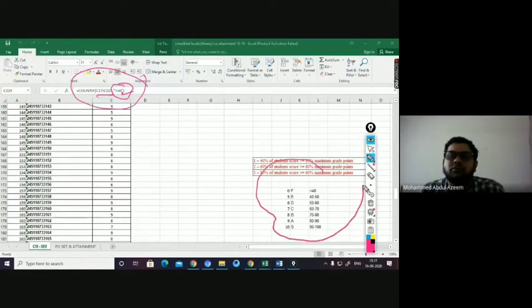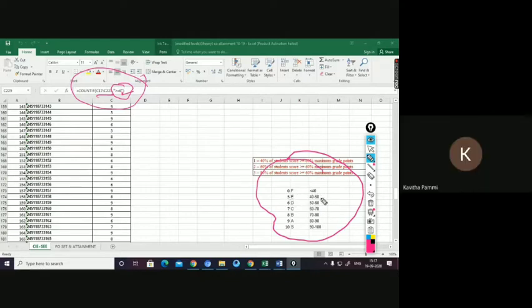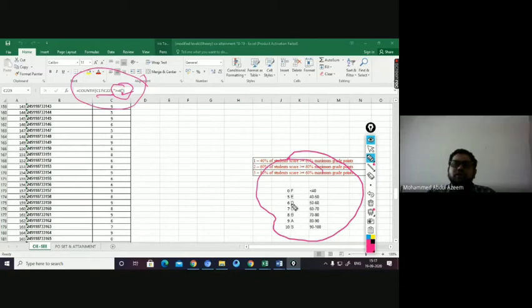For example, if you are working with AICTE, where you have grades now, F stands for 0, which means less than 40, failed. E stands for 5, which is between 40 to 50. D stands for 6, which is between 50 to 60. C stands for 7, which is between 60 to 70. Like this, S stands for 10, which is equivalent to 90 to 100.